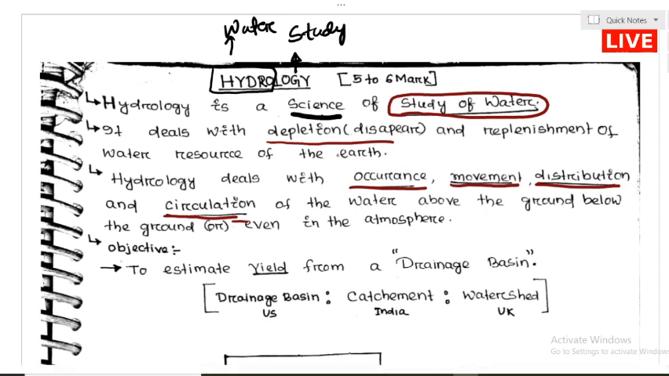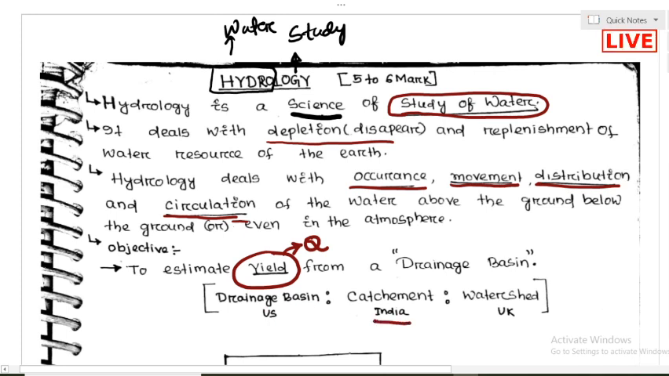So what is the objective of this subject? Why are we studying it? The objective is to estimate the yield from a drainage basin. Yield means we are finding the discharge, or the runoff, from a drainage basin. In the US it is called a drainage basin, in India it is called a catchment, and in the UK it is called a watershed.